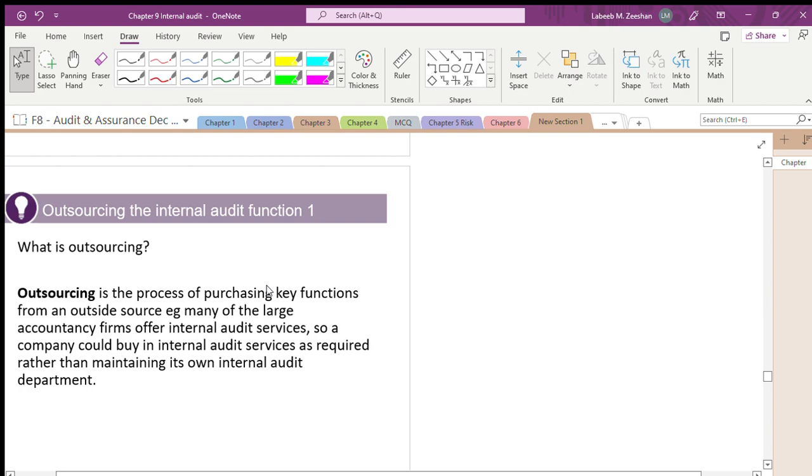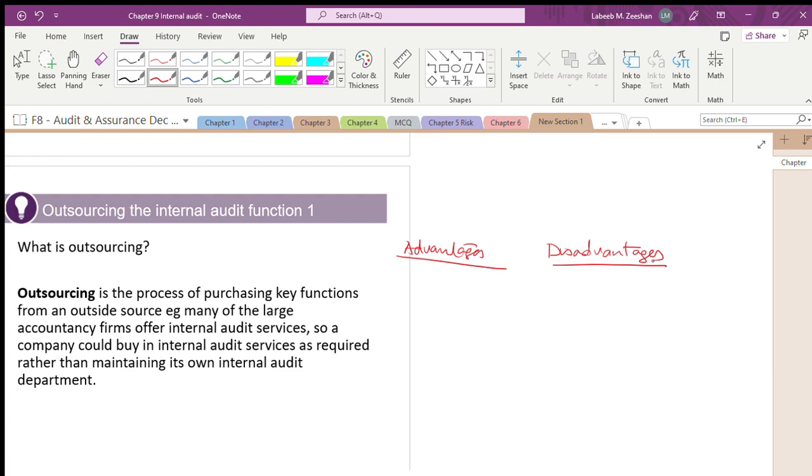If work is outsourced, there are some advantages and some disadvantages. There is an examination question: if you are outsourcing, what are the advantages and what are the disadvantages? The advantage is that you get people very quickly.